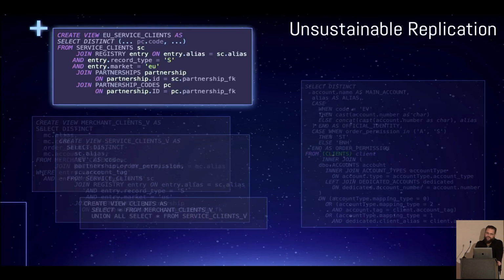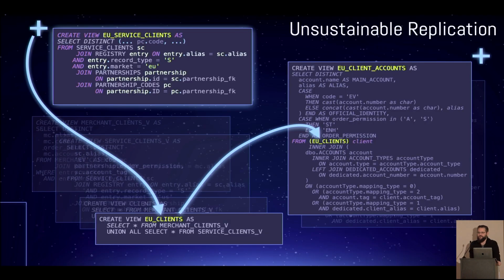Actually, we haven't. The second that we have a new variation of any of the input data to any of these flows and any of these subflows, immediately you need to replicate every single downstream dependency, which means that your code effectively doubles in size for every single variation that you need to have.